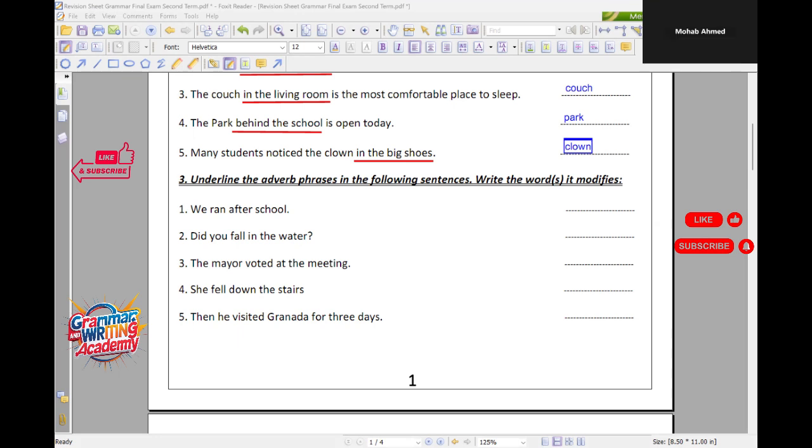So here, my dear boys, what is an adverb phrase before we answer? We already answered the first one. An adverb phrase is a prepositional phrase that is used to modify a verb, an adjective, or an adverb. It tells us how, when, where, or to what extent something happens. Now I'm going to move to the second one.